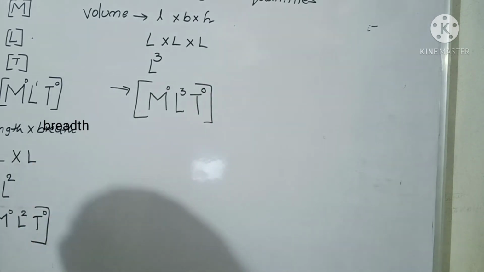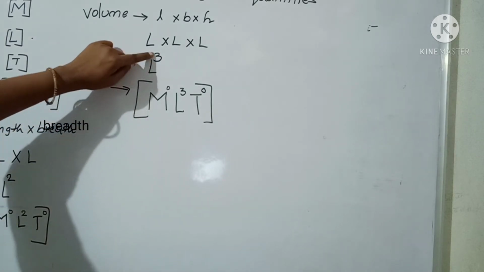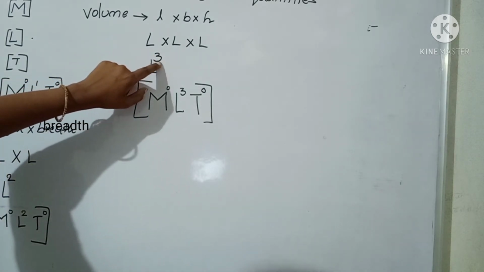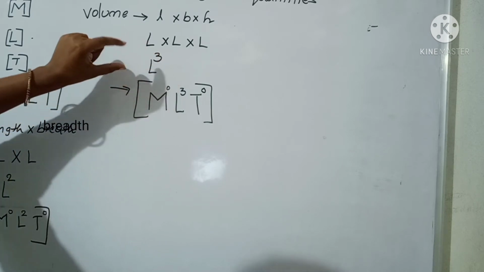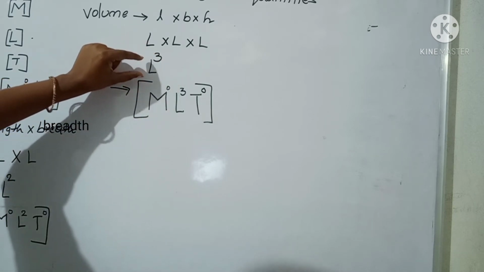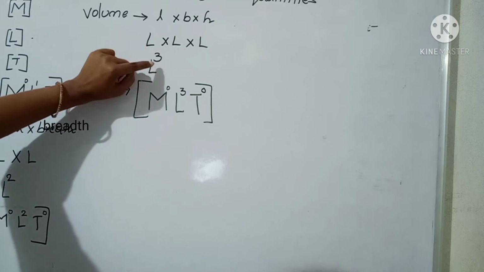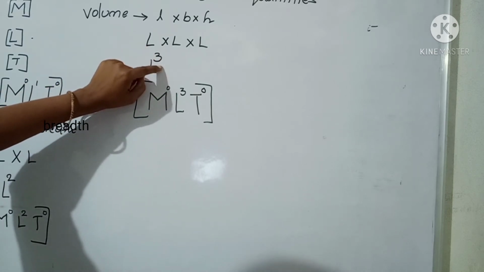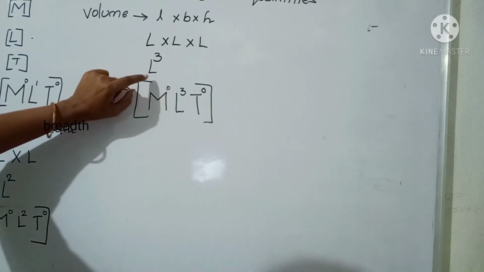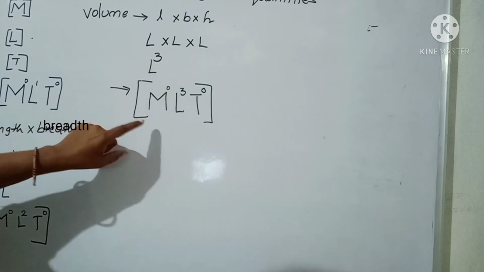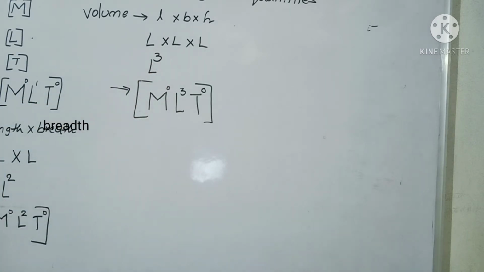So like this we can write the dimensions and dimensional formula for the physical quantities. So here L power 3 is there. This 3 represents how many times the fundamental quantity is raised. 3 times it is raised. So this is the dimensions. When we are writing in the enclosed bracket MLT, that we can call the dimensional formula.